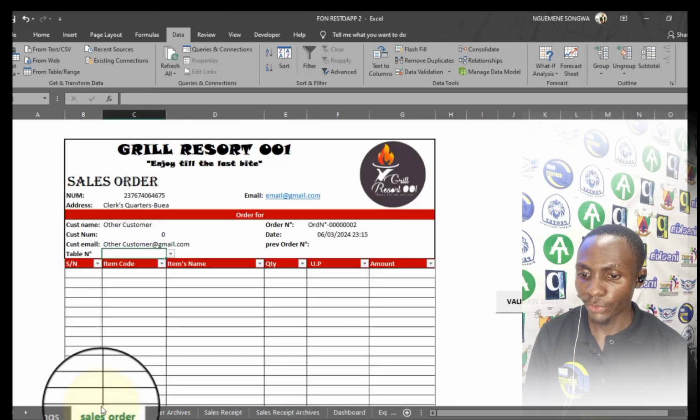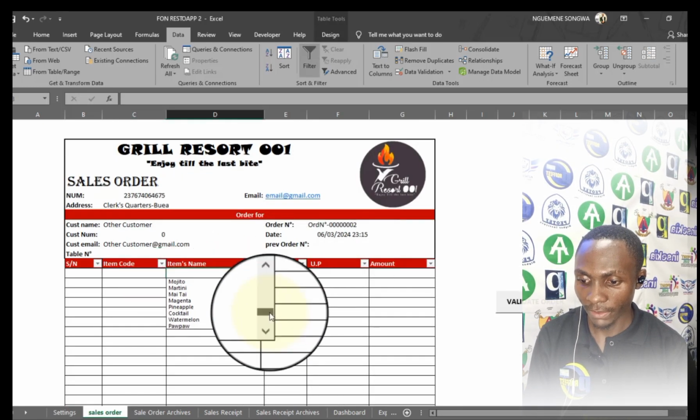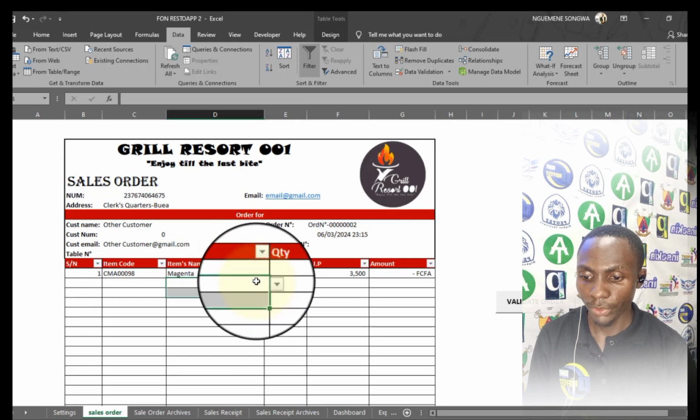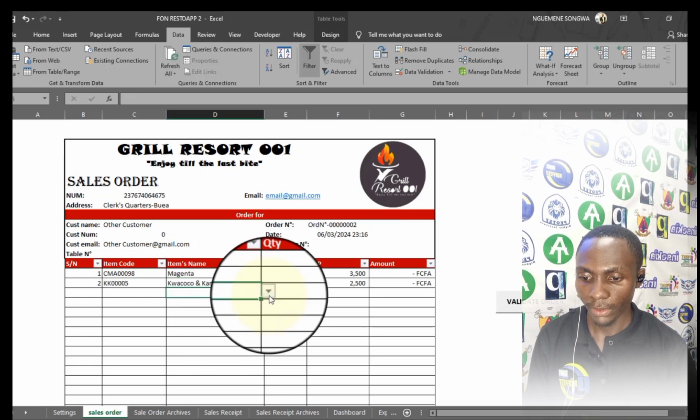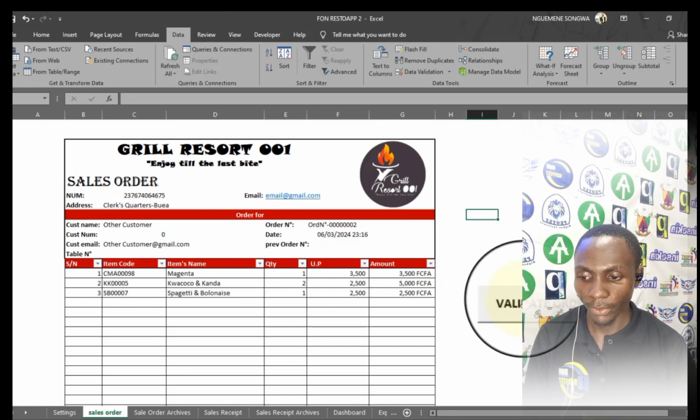So if I go, for example, to the sales order and I place a new order, everything starts at the level of the order. If I place a new order with some new items, say a customer came and picked this from a restaurant, 2 units, 1 unit. If this is his order, I'm going to validate it.